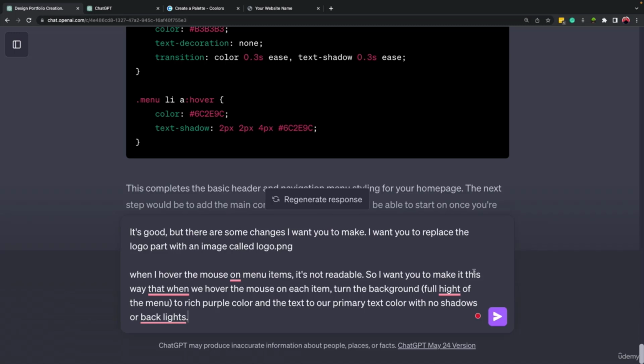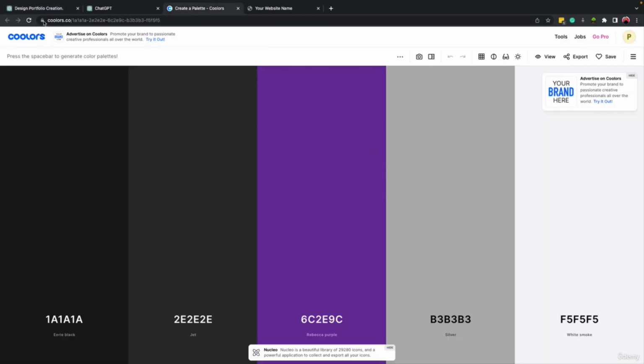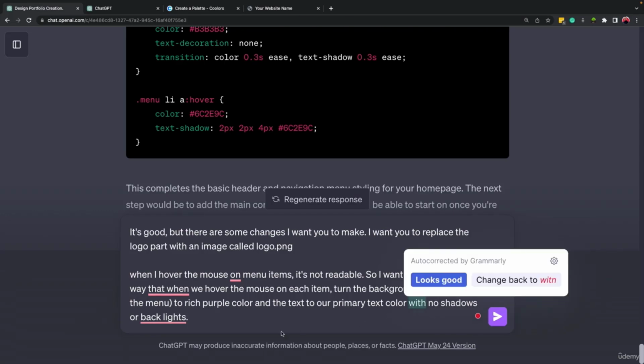So I want you to make it this way that when we hover our mouse on each item, turn the background, and then I mentioned the full height of the menu, okay? So I'm talking about full height of it, not just a box around it, okay? So the full height of the menu to turn purple and the text to our primary text color, which is this color, okay? With no shadows or backlight.